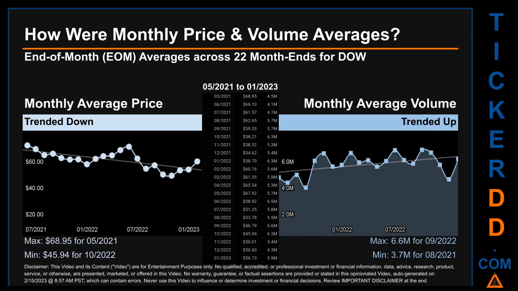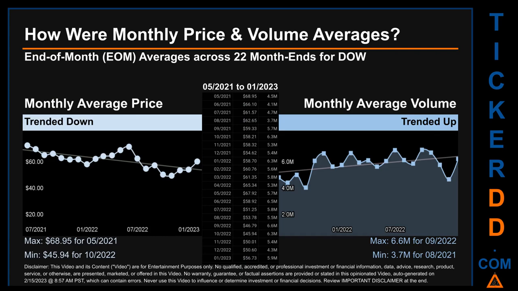How were price and volume averages for DOW? Across 448 trading days, there were a total of 22 month ends, of which monthly averages for daily price and volume were calculated. Overall, monthly price average trended down while monthly volume average trended up.